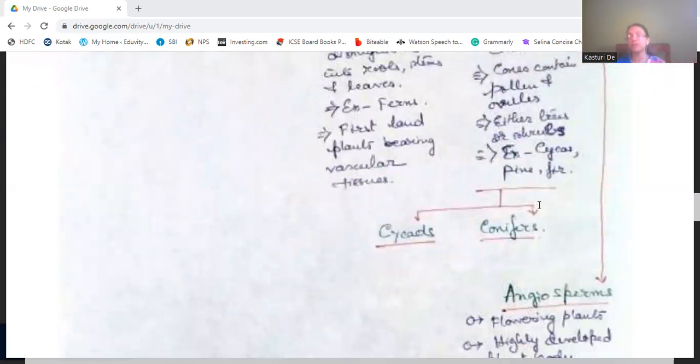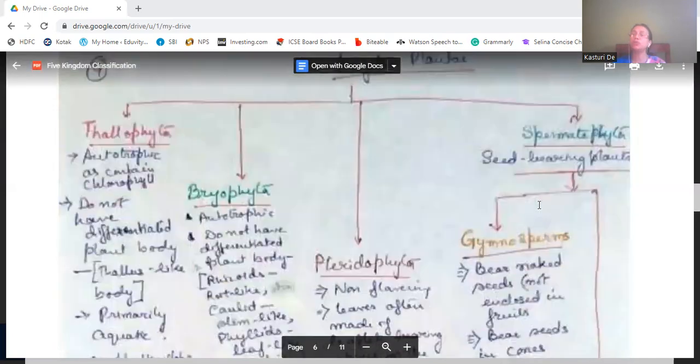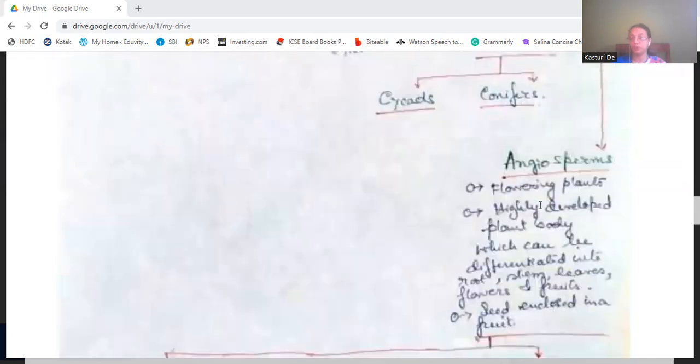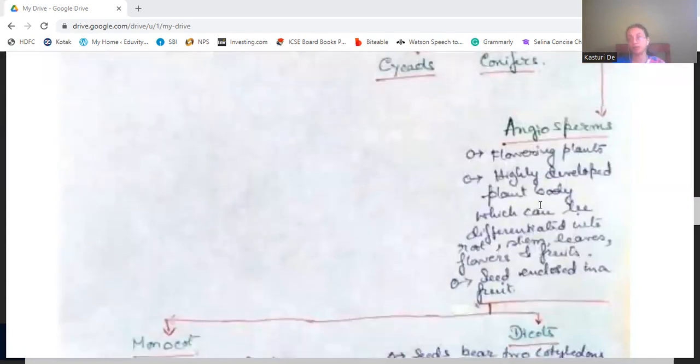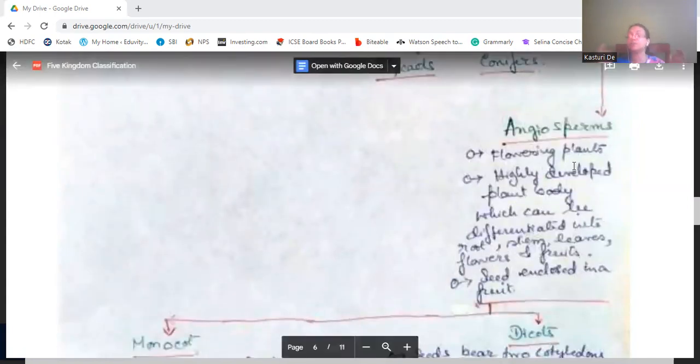Okay. Now we come to angiosperms. Angiosperms are the flowering plants. They have a highly developed plant body, which can be very clearly differentiated into roots, stems, leaves, flowers, and fruits. Everything can be differentiated. Their seeds are enclosed in a fruit, and on this basis, they are divided into